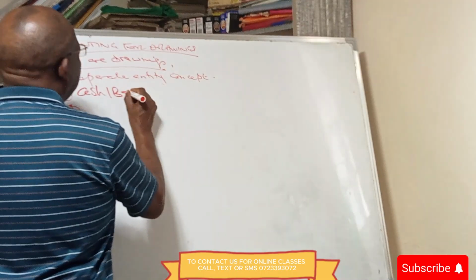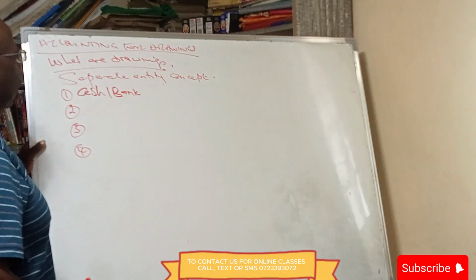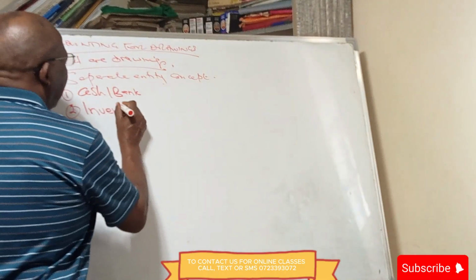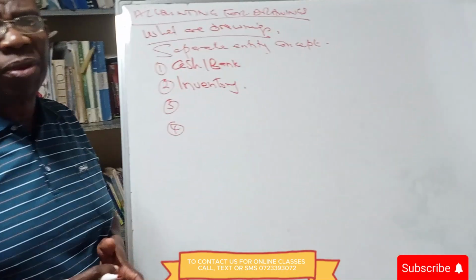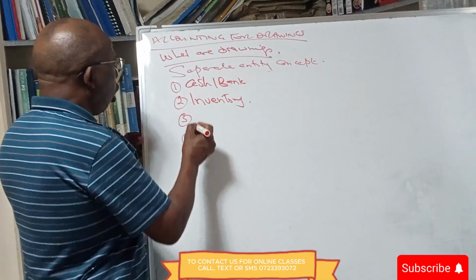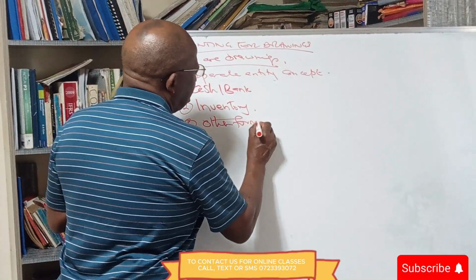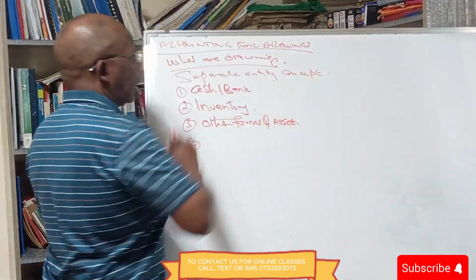He could go to the office and get money, or go to the bank and write a cheque. The owner could even take inventory from the shop, or he could take other forms of assets.